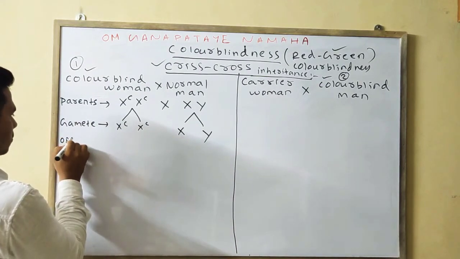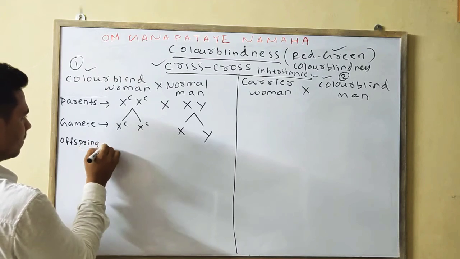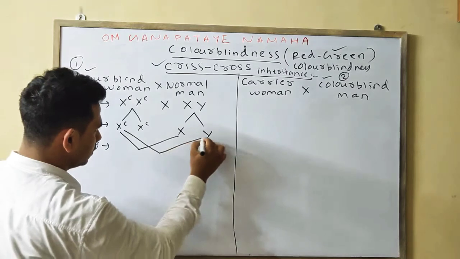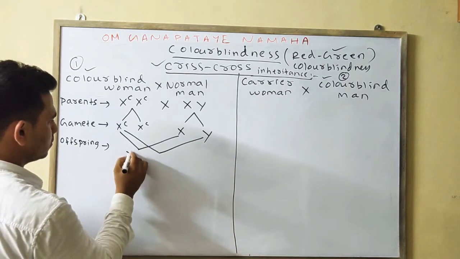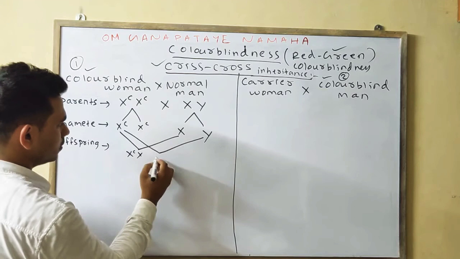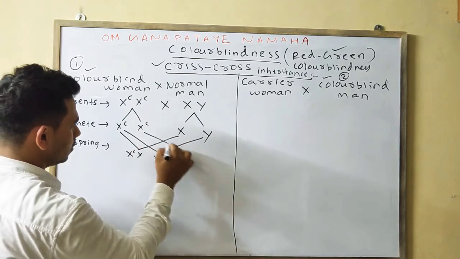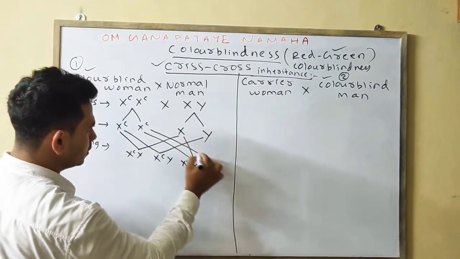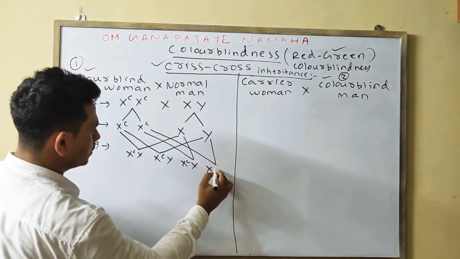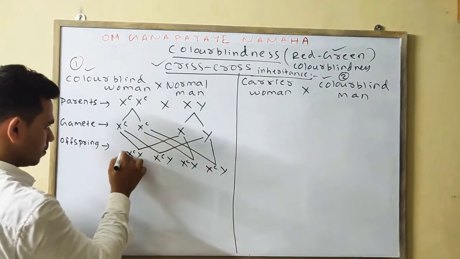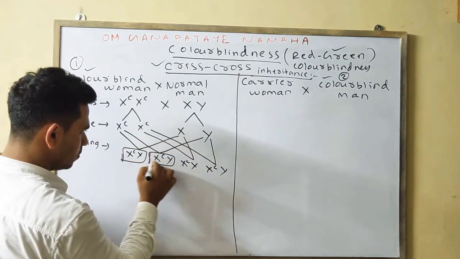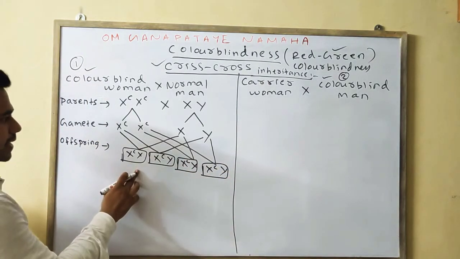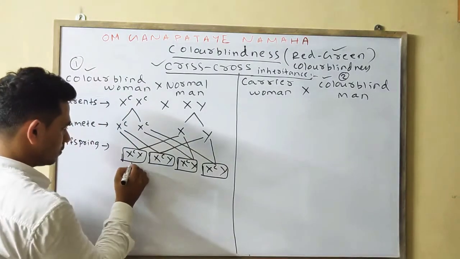Next is your offspring. Okay, we'll cross this one with this one, this one with this one: XcX, this one will be XcY, this one will be XcX, this one will be XcY. So XcX means this is a carrier female.